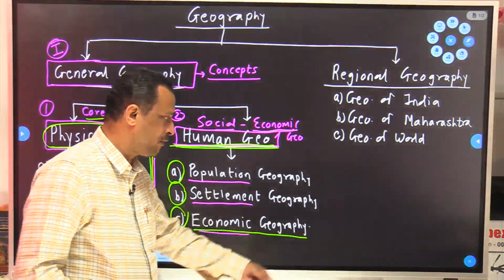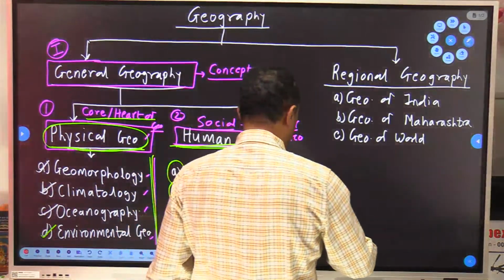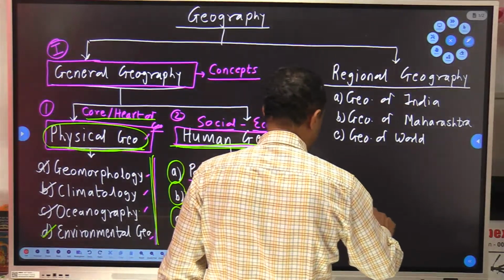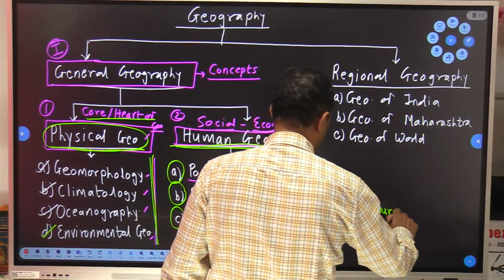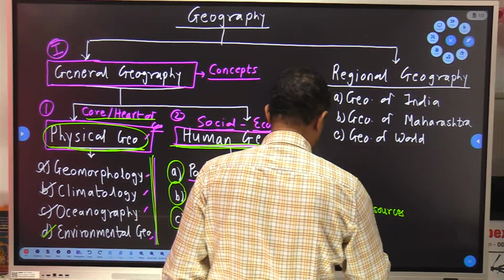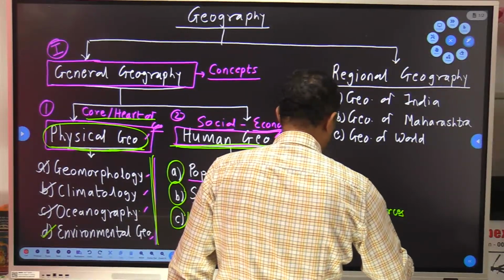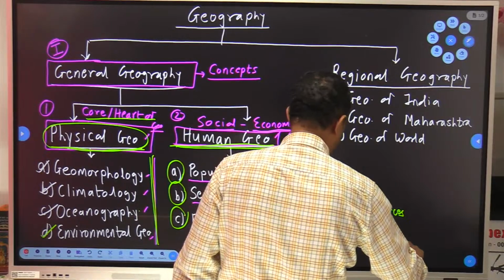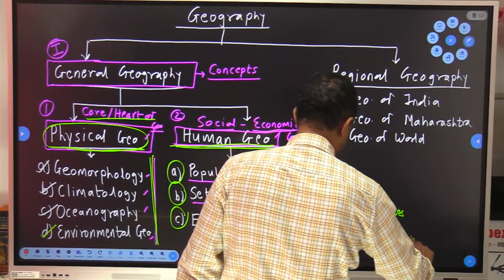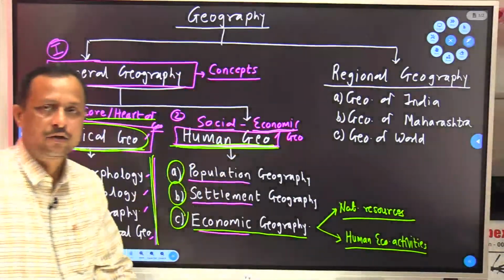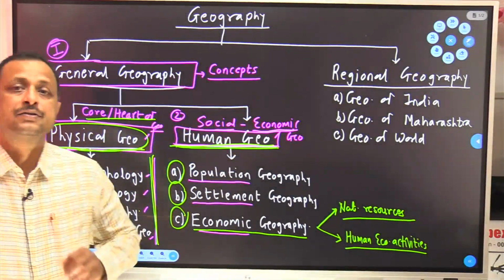Economic geography consists of the study of two components. First is natural resources, and second is human economic activities. Clear? Natural resources and human economic activities.